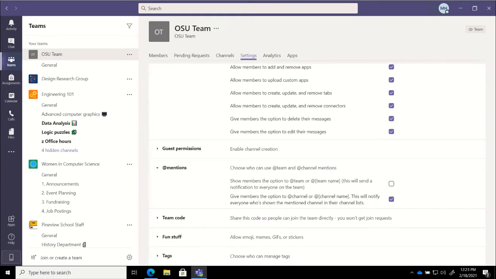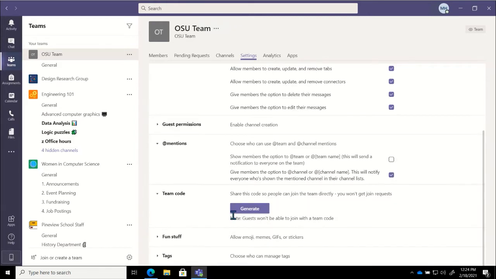They don't need permission, they don't need to be approved or anything like that. Our private teams, they'll either request to join and one of the team owners needs to approve them, or if we don't add people directly, what we could do is generate a team code to give to people to go ahead and join the team.